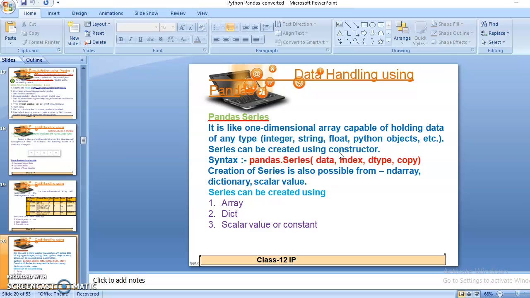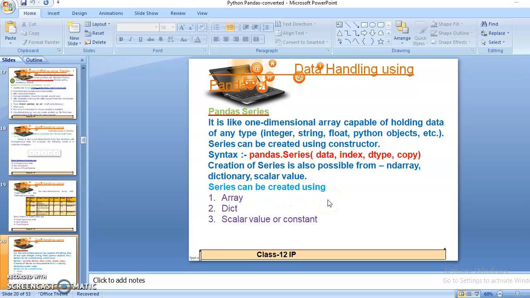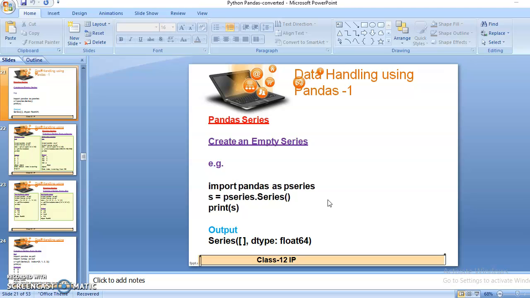Okay, so first of all we will create the series with the help of the array function, just like you can see in the example here. I am creating an empty series, meaning I am creating an empty 1D array. I am creating an array, but I don't want to insert any element in that array. So that's known as an empty 1D array, or we can say an empty series.